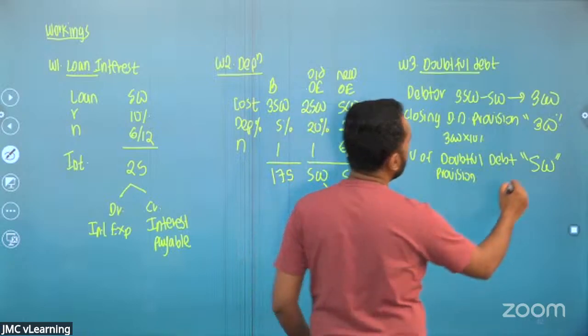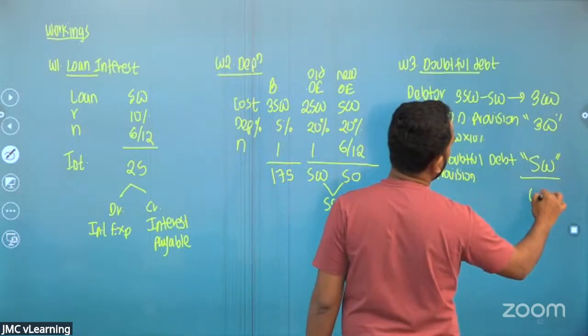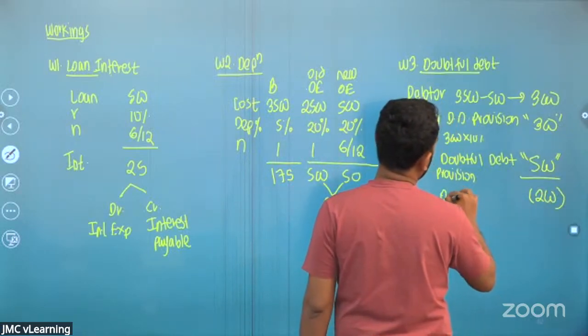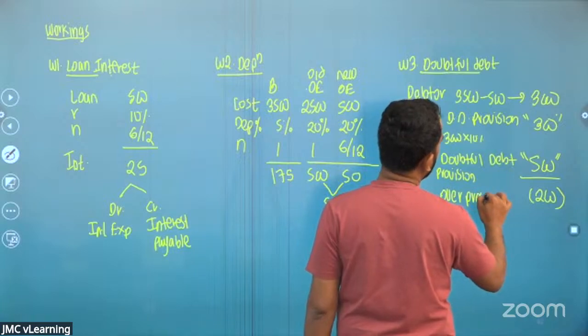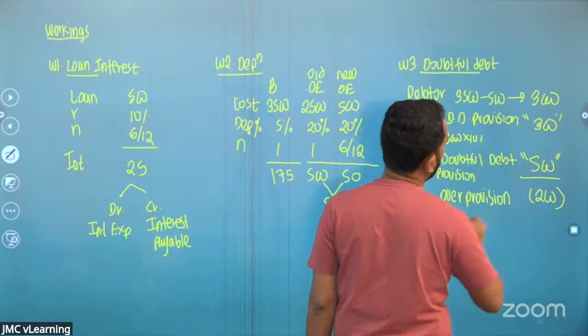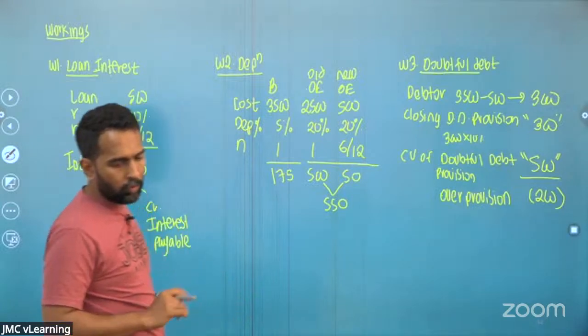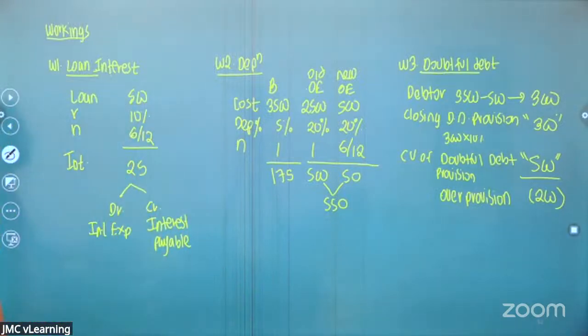That means we have an over provision of 200. We need only 300, but we already have 500. So we have an over provision of 200.